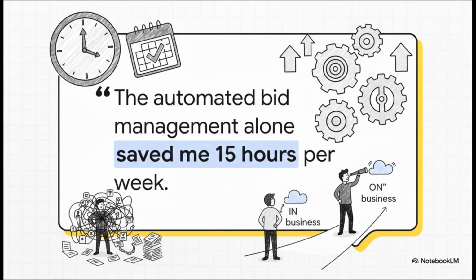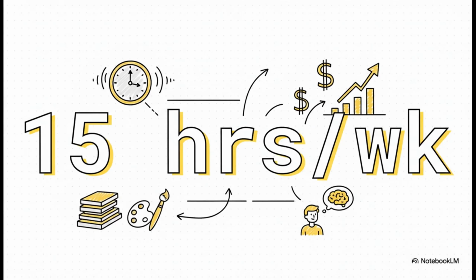But it's not always just about the bottom line. This next quote highlights a totally different but just as valuable benefit: your time. He says he can now stop working in his business and actually start working on his business. That's a huge difference. 15 hours a week. That is essentially giving a solo entrepreneur 2 full workdays back to focus on things like new products or branding, instead of just being buried in ad reports.